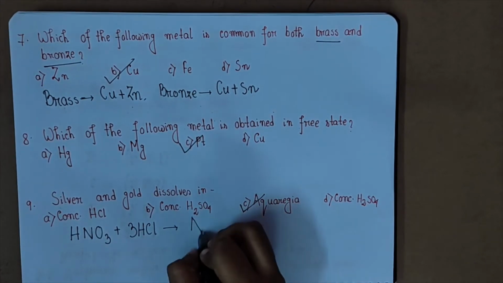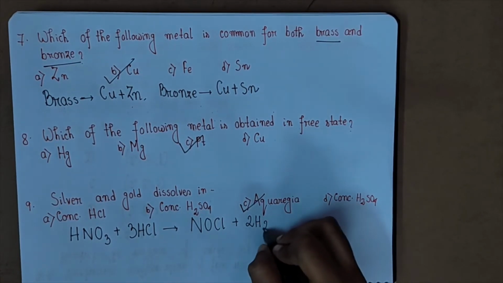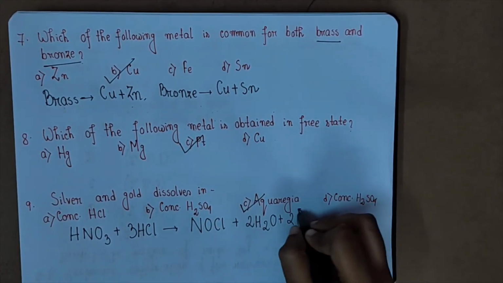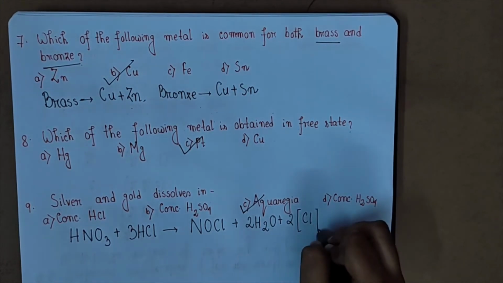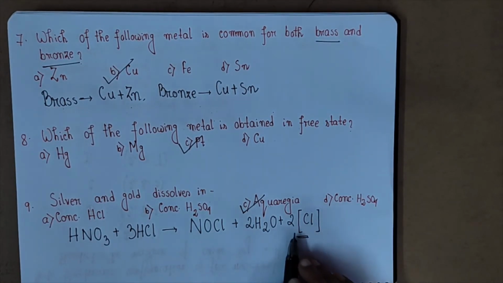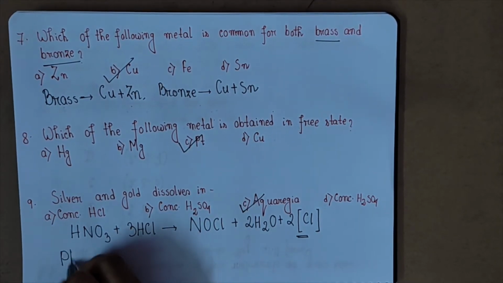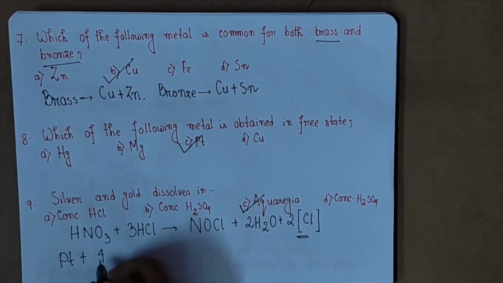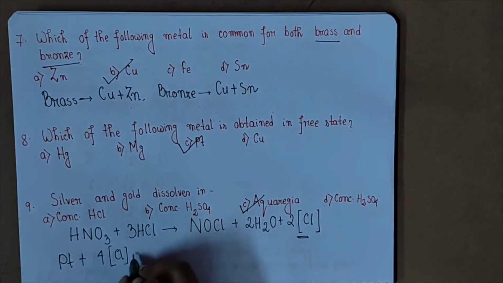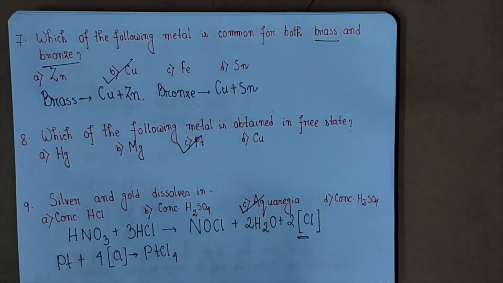What will they form? They will form NOCl, nitrosyl chloride, plus 2 H2O, along with 2 [Cl], reactive chlorine. The chlorine within the bracket indicates the reactive chlorine, and it is due to the formation of this reactive chlorine that silver and gold will dissolve in aqua regia. So how? Platinum, Pt, plus 4 Cl. So what will you get? You will get PtCl4, platinum chloride, which is soluble.